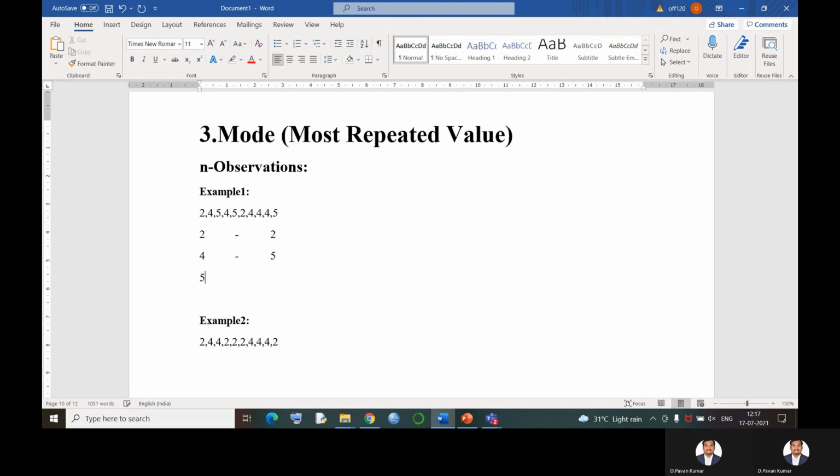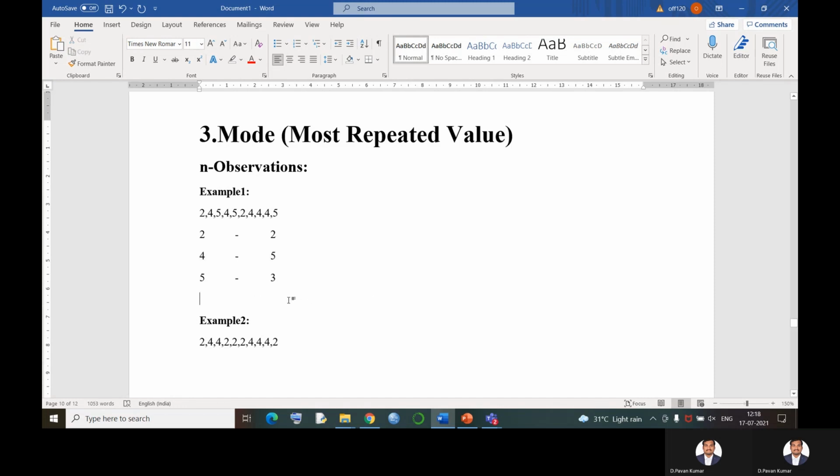We have another observation 5, and it is repeating 3 times. Now what is the concept of mode? Most repeated value. Since 4 is repeating more times, the mode of the given distribution is equal to 4. Though you calculate mean or median for the same distribution, you get the same answer.